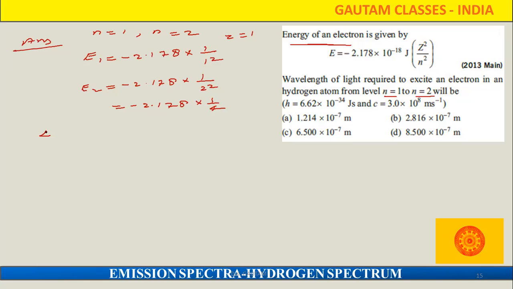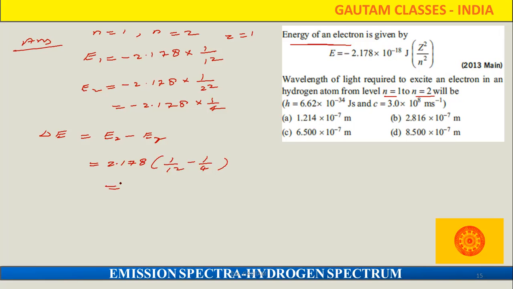In that energy difference, delta E is equal to E2 minus E1. Look, if E1 is coming on that side, minus minus will become plus. So we can say that 2.178 into 1 upon 1 square minus 1 upon 4.